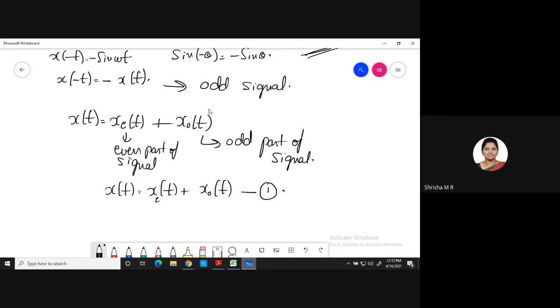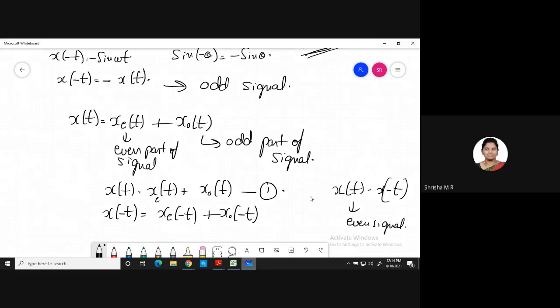Now, what is the time reversal of this signal, x of minus t? x e of minus t plus x o of minus t. So what is the condition for an even signal? x of t is equal to x of minus t. Right? Can I write x e of minus t as x e of t only? Condition for even?